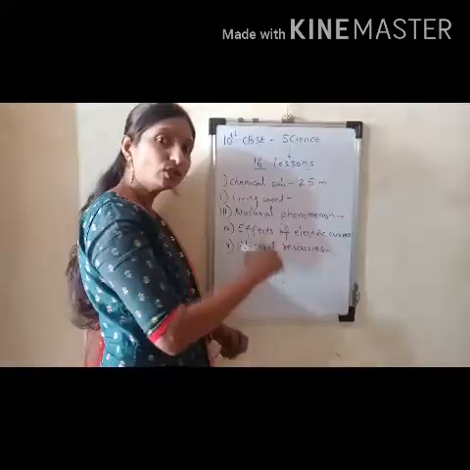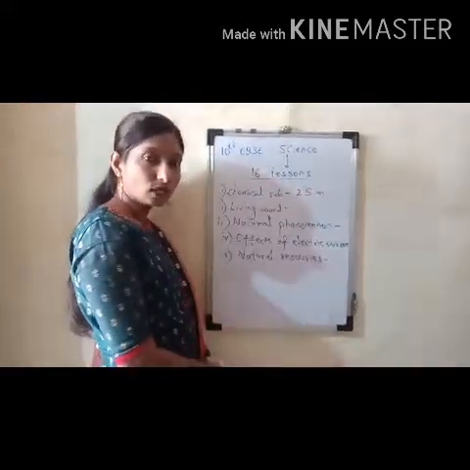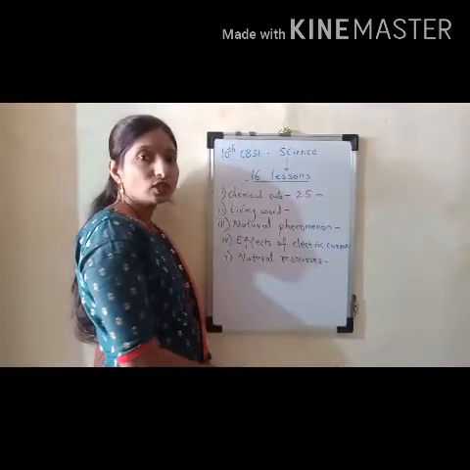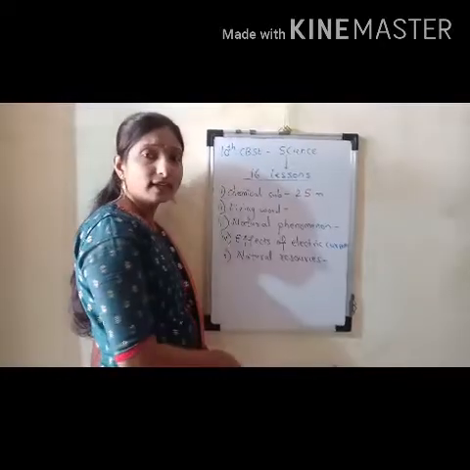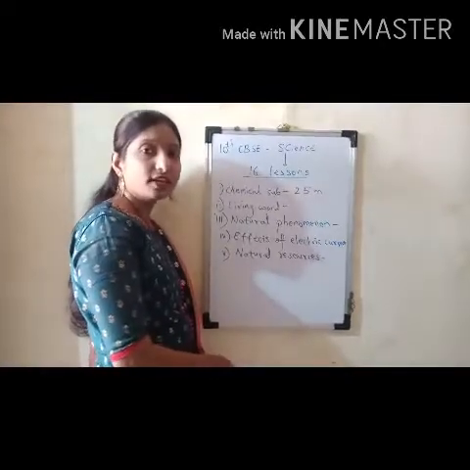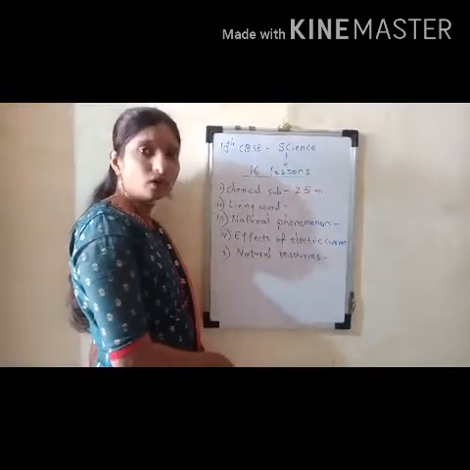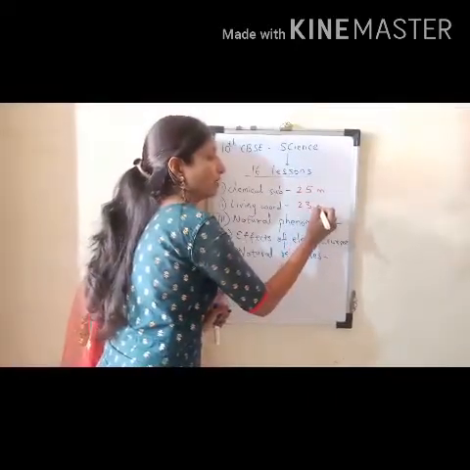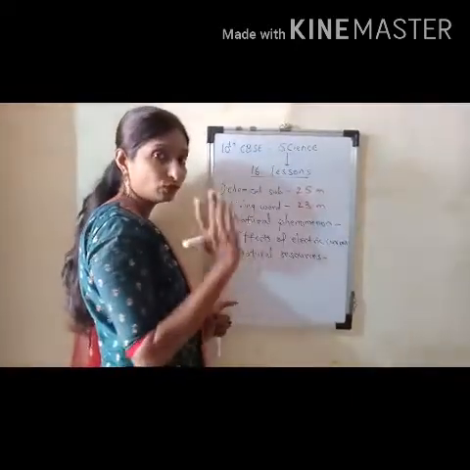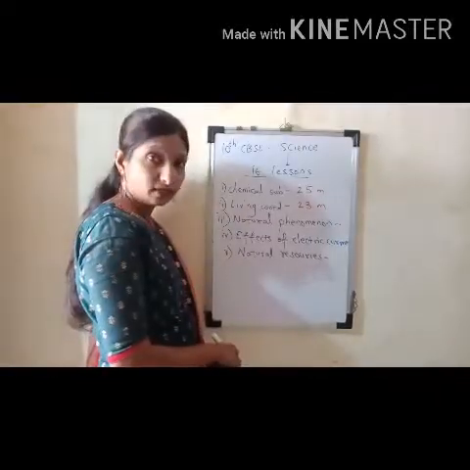Secondly, living world, which includes the chapters of biology. The biology chapters are life processes; secondly, how do organisms reproduce; third, heredity and evolution; fourth, control and coordination. All these chapters have the weightage of 23 marks. So 4 biology chapters have the weightage of 23 marks.